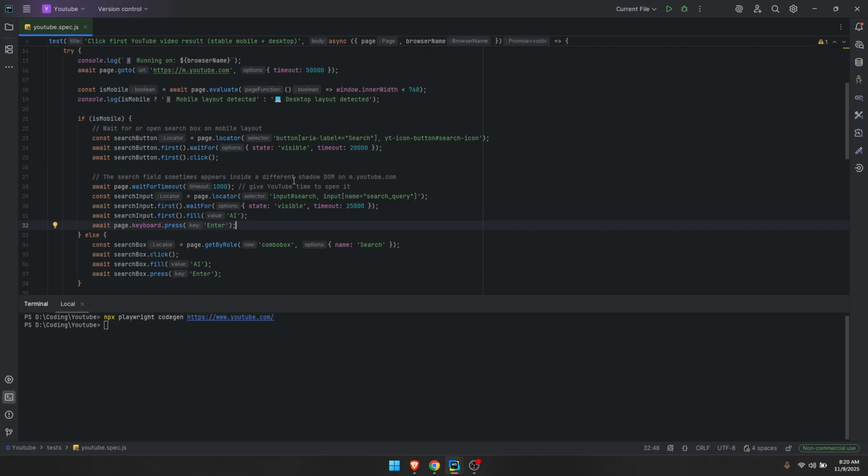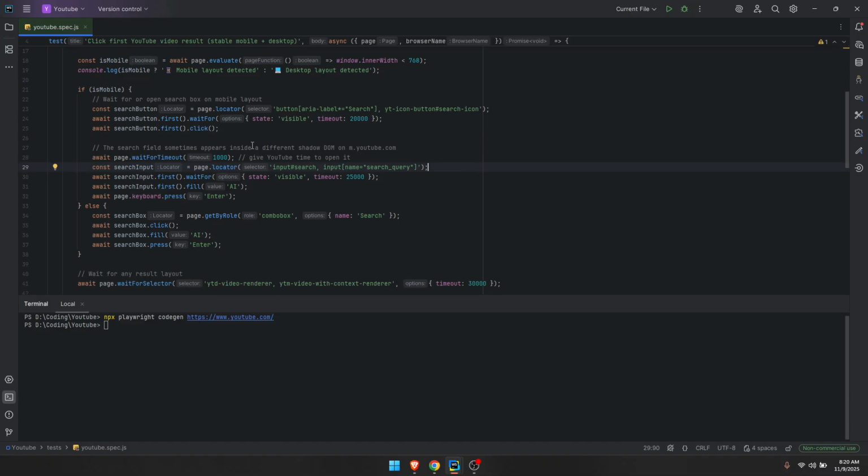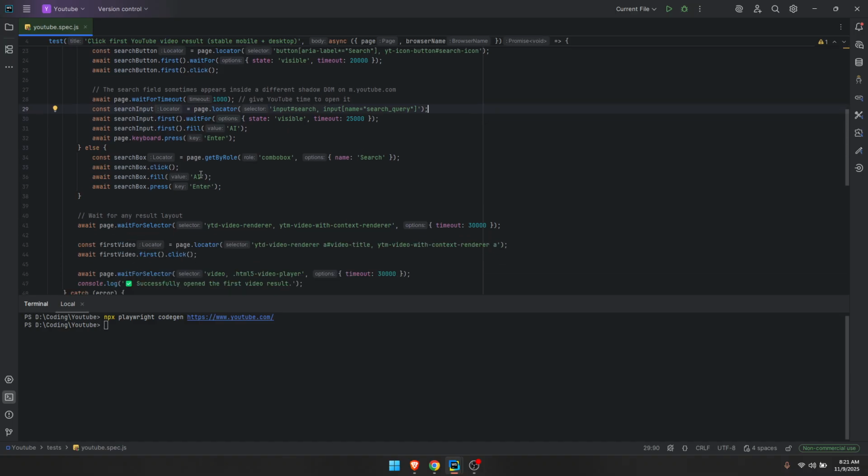And with mobile, we try to look first for the search button. We try to type AI, and then we click enter. Here the problem is that it's not going to be able to find the search button. The search button on Safari is different and it requires a little bit more code. So this is going to fail on the Safari mobile.